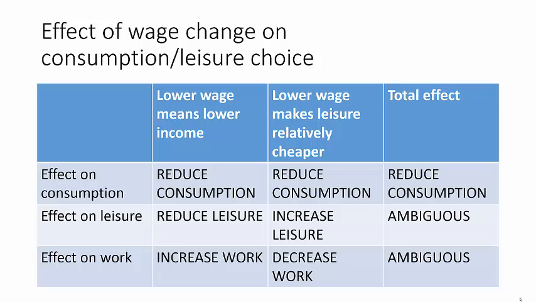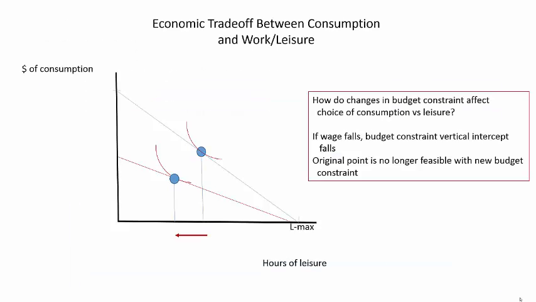This is a lot to keep track of, so this chart summarizes the overall effect of a reduction in the wage in this model. Focusing on the effects on leisure, the reduction in effective income leads consumers to reduce leisure, but the change in the trade-off between consumption and leisure leads consumers to increase leisure. This means that overall, the effect of a change in the wage on leisure and work is ambiguous in this simple case. Whether a change in the wage increases or decreases the amount of leisure or work chosen depends on the shape of indifference curves and the preferences of individual consumers.